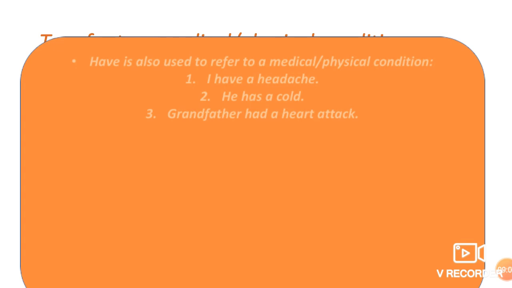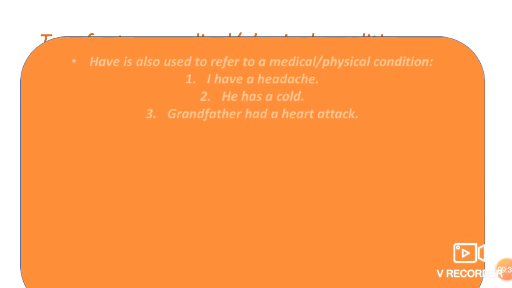Next, to refer to eating or drinking. Examples: I will have dessert after dinner. The pizza is so delicious, you must have a bite. Next, to show ownership. Examples: he has a red car. They have a company of their own. Next, to refer to events, activities, and experiences. Examples: I had a wonderful time swimming in the pool. I have so much work lined up in the next week.